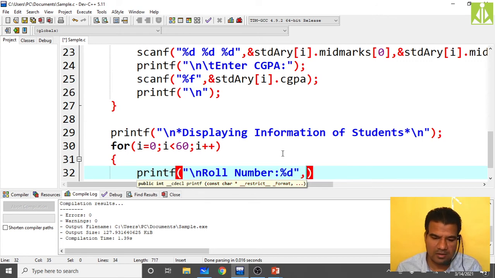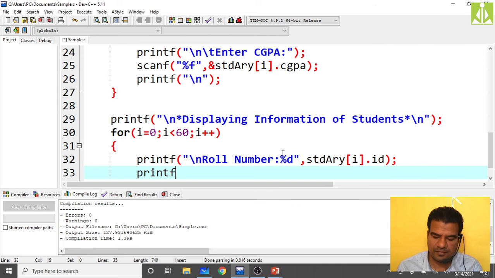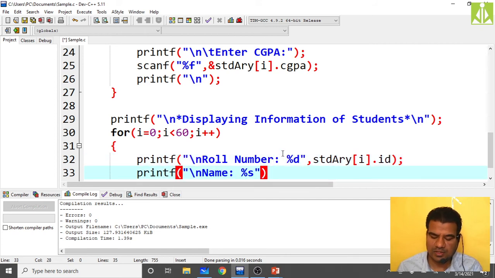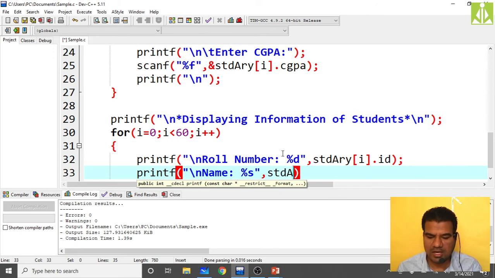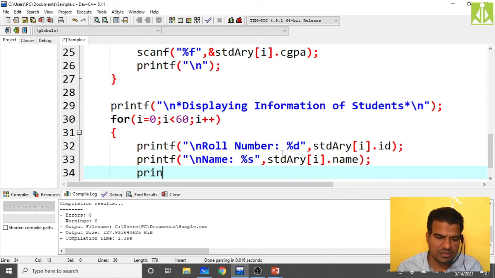Okay, comma, what do we have to put? stdary of i dot id. The id we are printing. Then name, printf backslash n name colon percentile s, we need to put here, also give space, comma, stdary of i dot name.